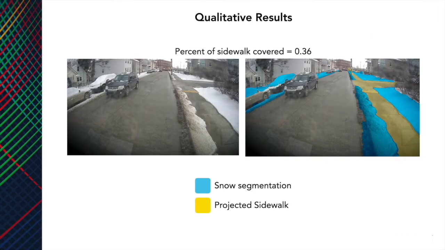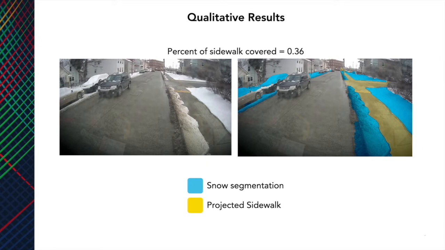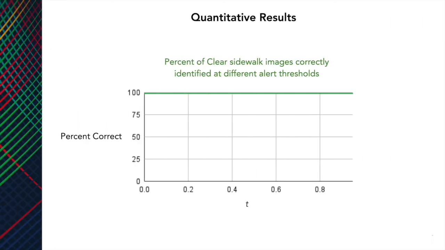Here is an example result where the blue pixels are snow and the yellow pixels are the saved sidewalk points that are projected into this image. For a quantitative evaluation, we check the percent of manually selected images from our route that are correctly classified at incremented thresholds, so higher is better. In particular, the test images are split into 3 categories. First, we evaluate on images from a new clear weather run. This trivially does well at all thresholds because there is no snow present in the images.